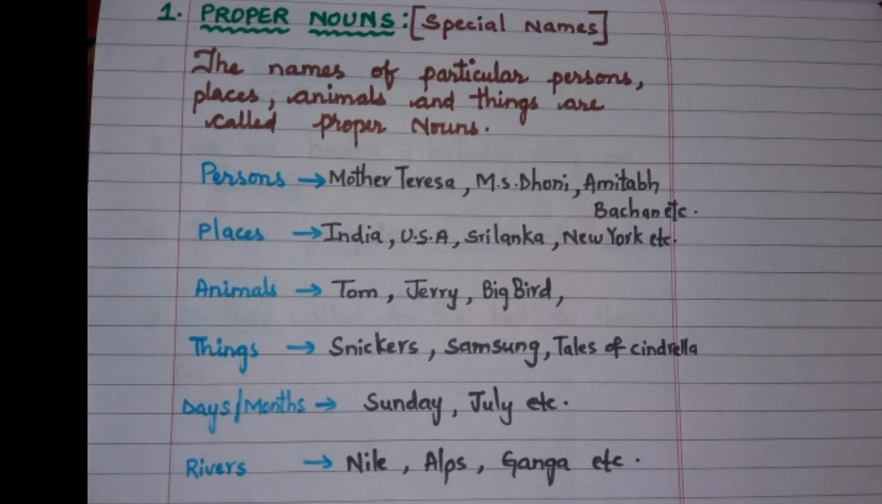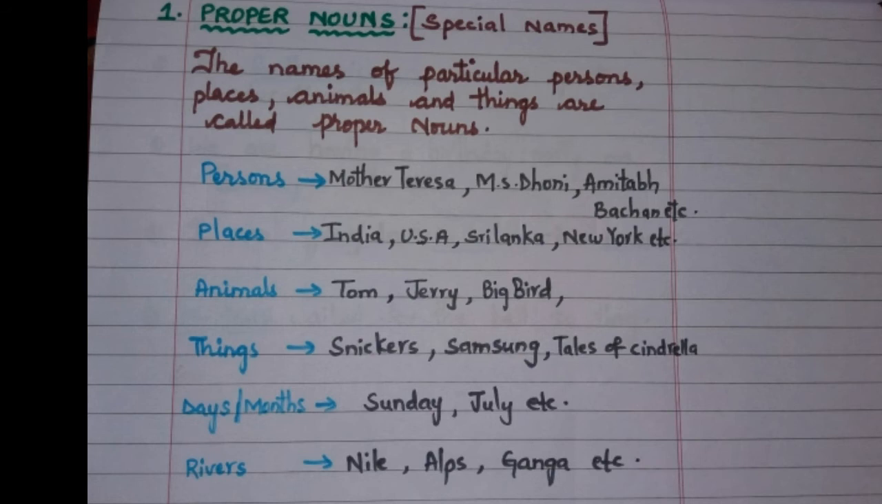Then comes places, animals, things. Things here, Snickers. Snickers is nothing but the name of a chocolate. So chocolate comes under Snickers. No problem, it comes under things. Then comes Samsung mobile phones. It is nothing but a thing. Okay. Next comes Tales of Cinderella. It is nothing but a book. Book is a kind of thing. Yes. So that comes under proper noun. Then days and months. Then rivers, monuments, etc.